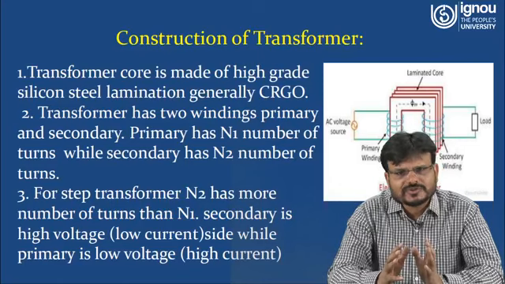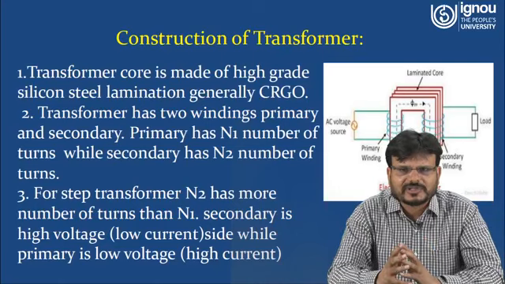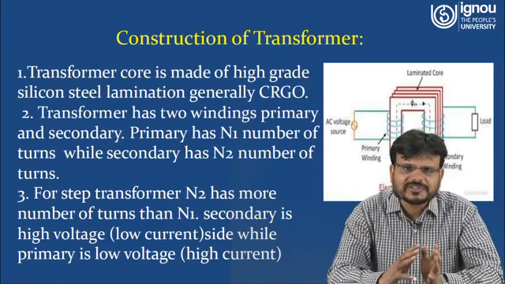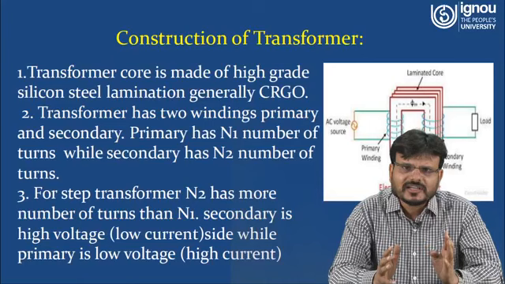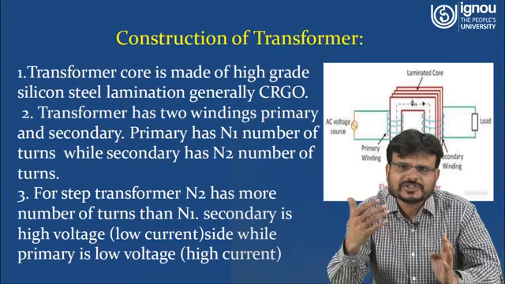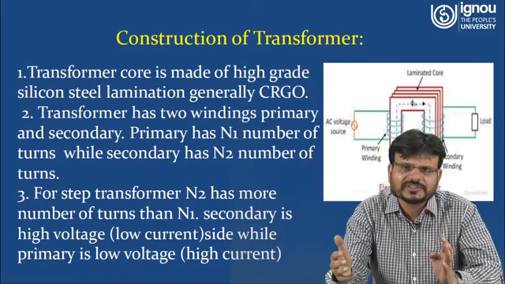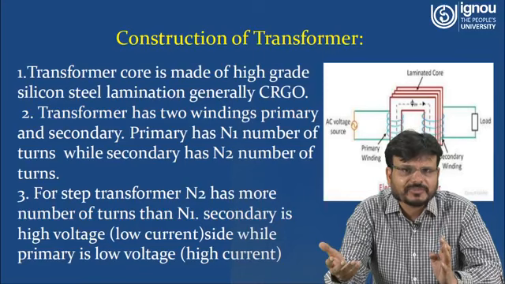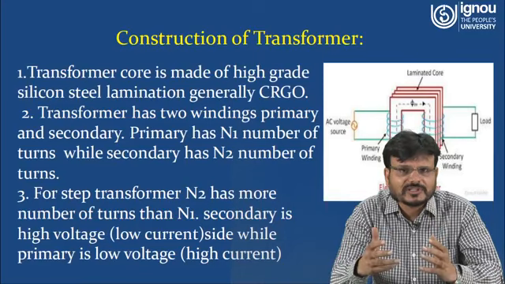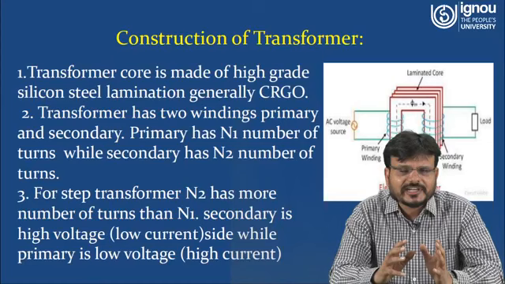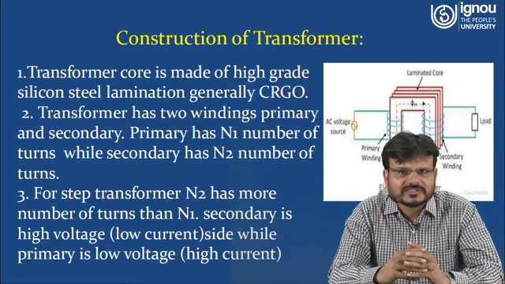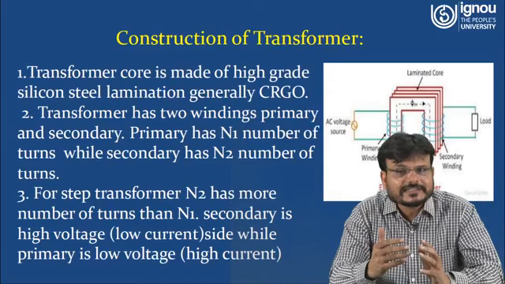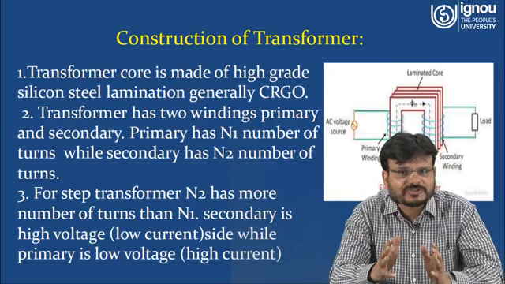So suppose we are saying it is a step up transformer. What is the difference between a step up and a step down transformer? A step up transformer means if you are giving AC voltage at the primary side and you are able to step up the voltage at the secondary side, it will be termed as a step up transformer. Suppose someone asks, at the primary side current is 10 ampere and the secondary side current is 20 ampere. Which type of transformer is it? Basically here current is increasing, so it is not a step up transformer, it is a step down transformer.